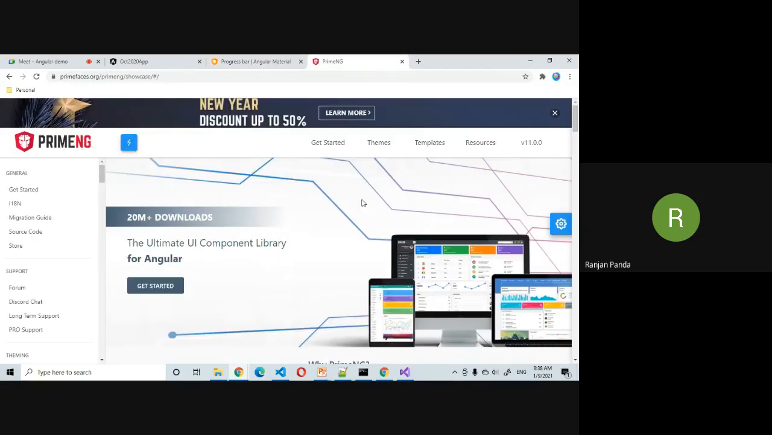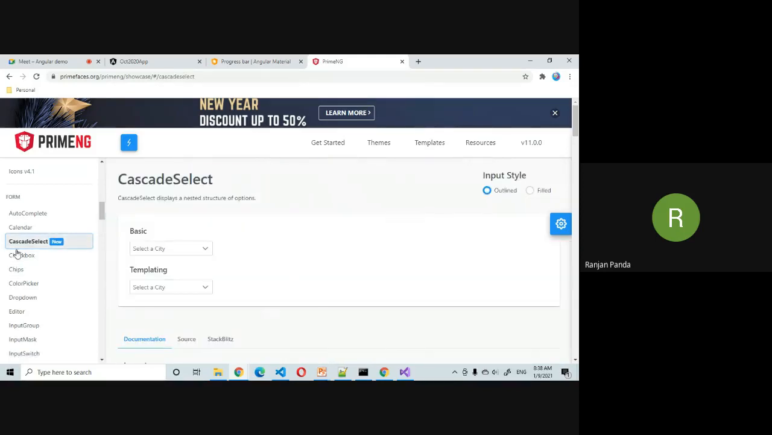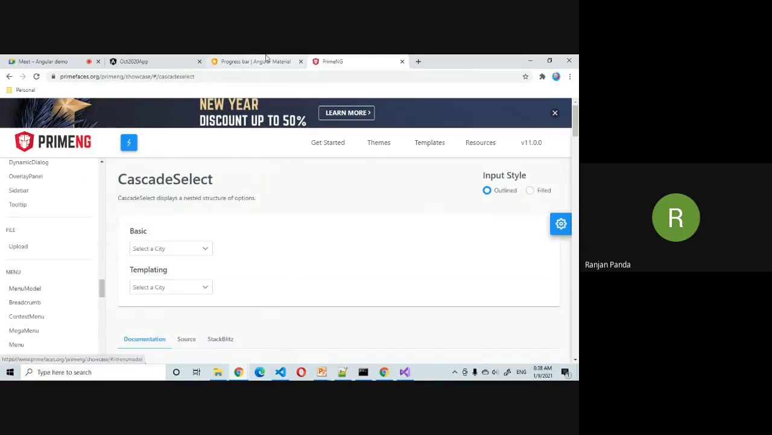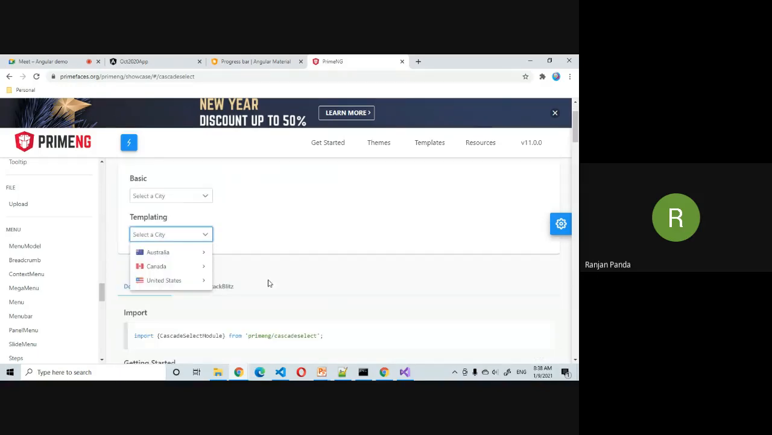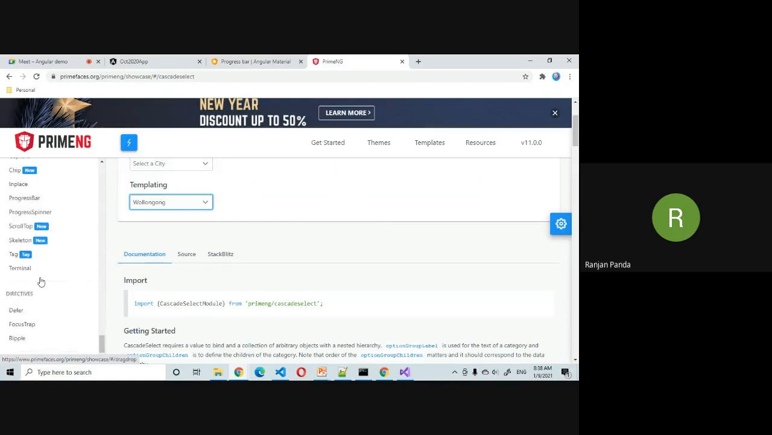Similarly, we'll be integrating PrimeNG. Although currently it is the second most downloaded UI library, it has a lot of features. If you compare it to Angular Material, it provides a lot of UI elements to the application. If you have a cascade drop down and things like that, it is going to help you. So if you see, this is actually providing a lot of features.